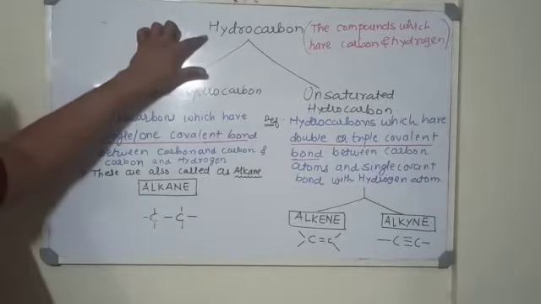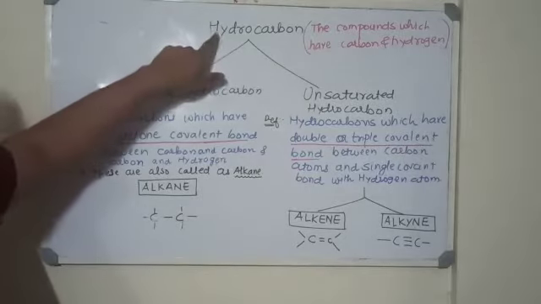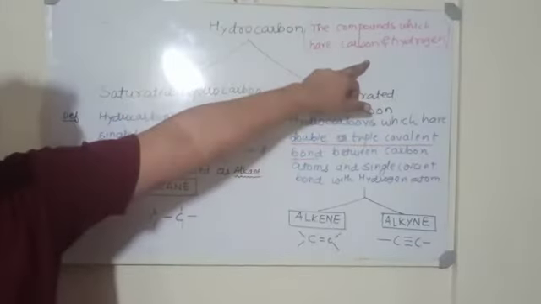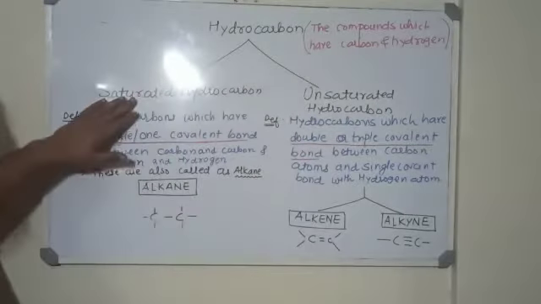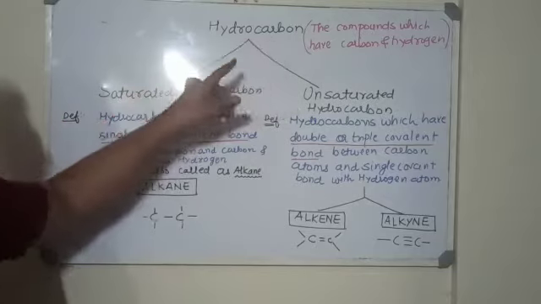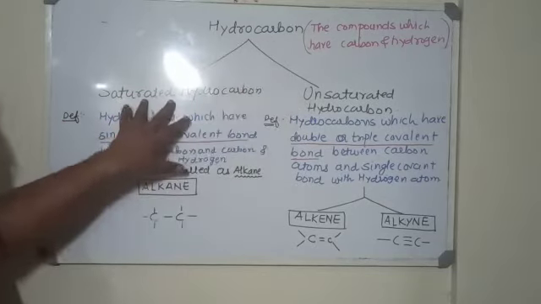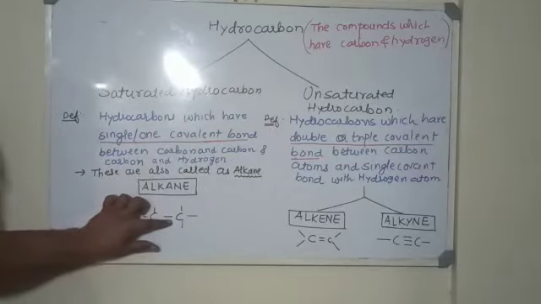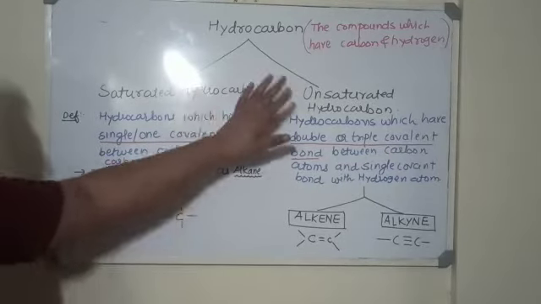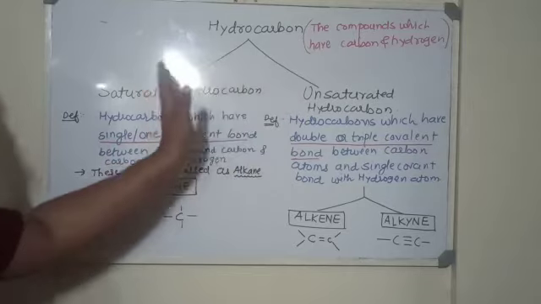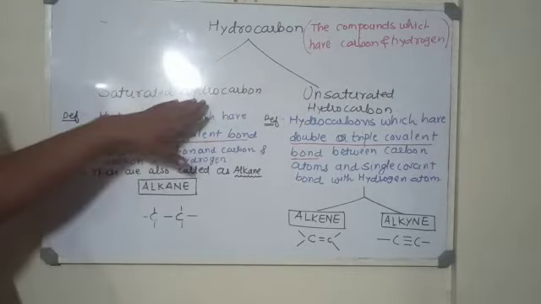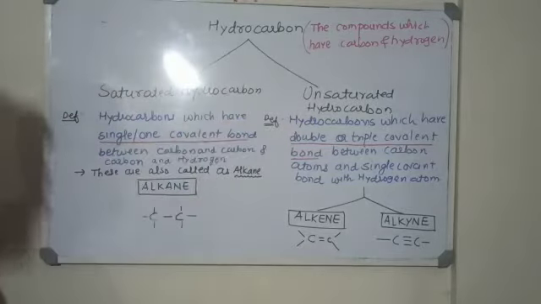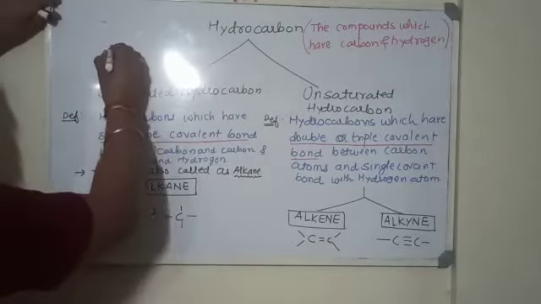As we have seen in the previous video, hydrocarbons are the compounds which have carbon and hydrogen in them. Hydrocarbons are again divided into two categories, depending upon the bonds which are present between the carbon atoms and between the carbon and hydrogen. So they are categorized as saturated hydrocarbons and unsaturated hydrocarbons. This categorization is depending upon the bond.